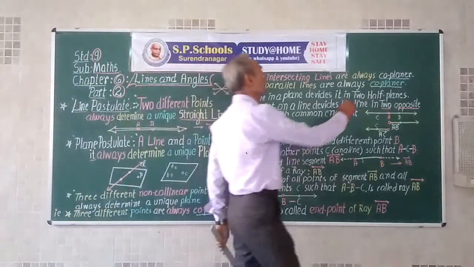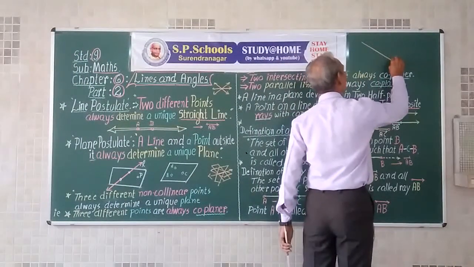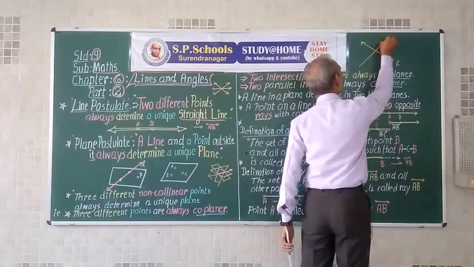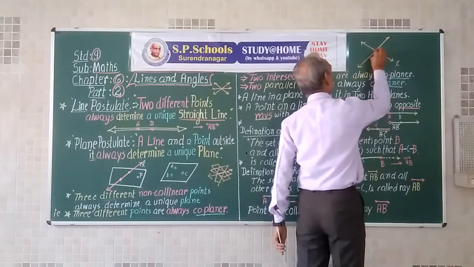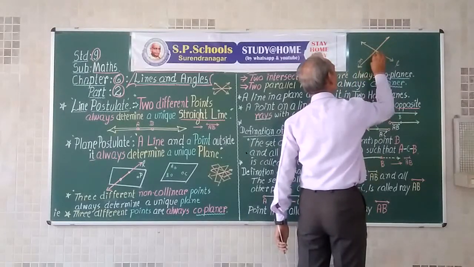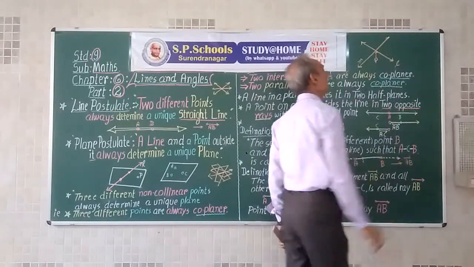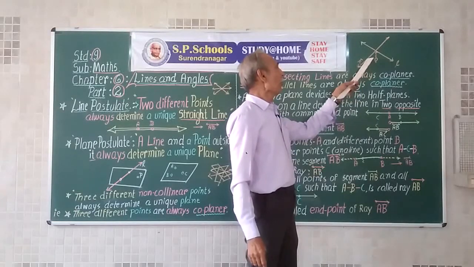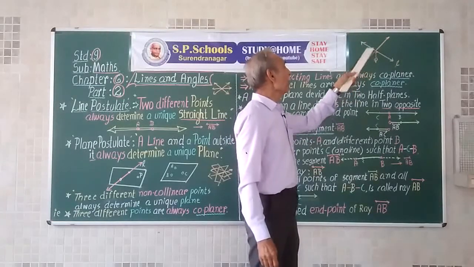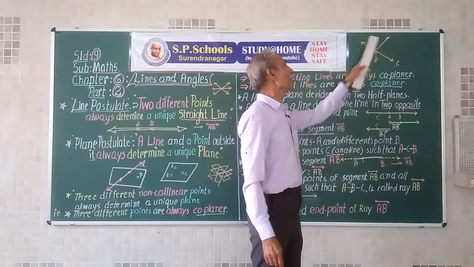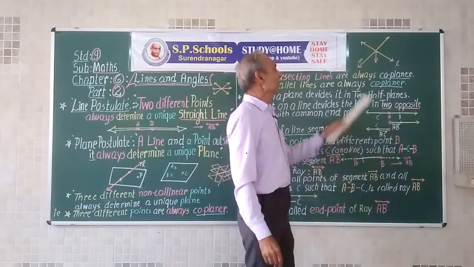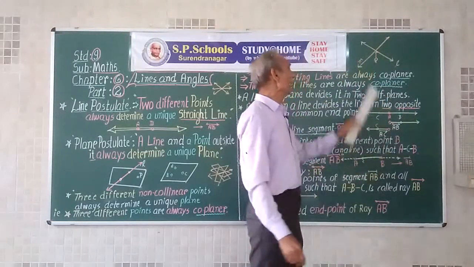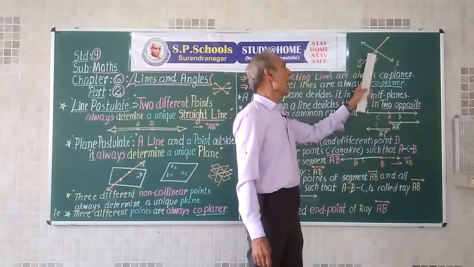Suppose we have a line L and an intersecting line M. They intersect in point P. Then any point other than the point of intersection will be outside line L, then determine the plane. If 2 points of a line are in a plane, the whole line will be in the plane. So 2 intersecting lines are always coplanar.